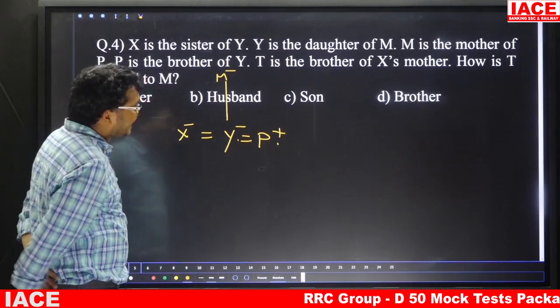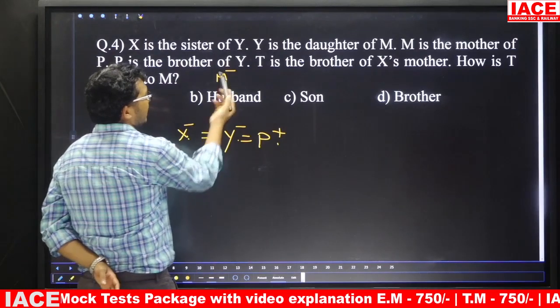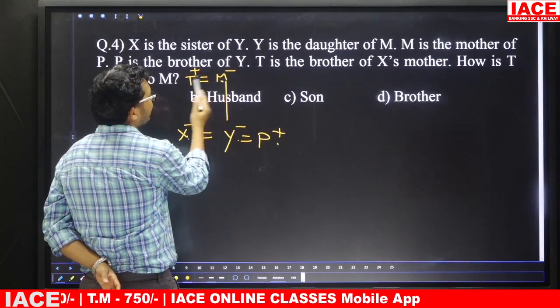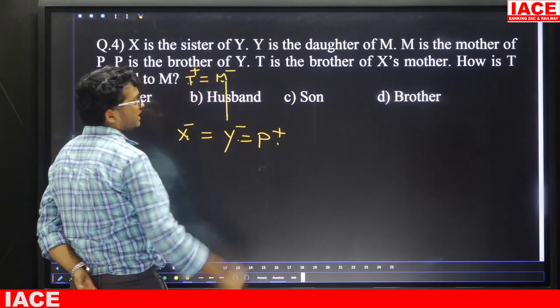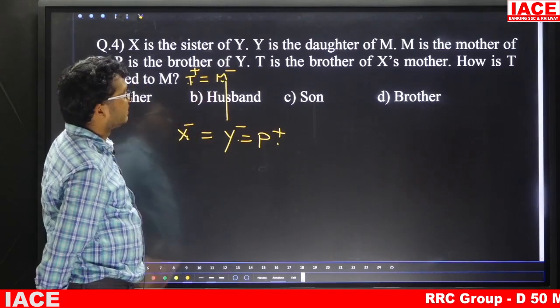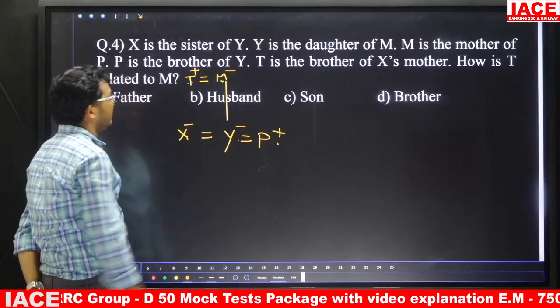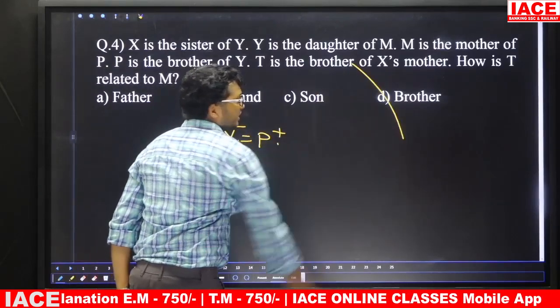Next one: T is the brother of X's mother. Friends, X's mother is M. So M's brother is T. So T is the brother of M. Then how is T related to M? The answer is brother. So the answer is option D.